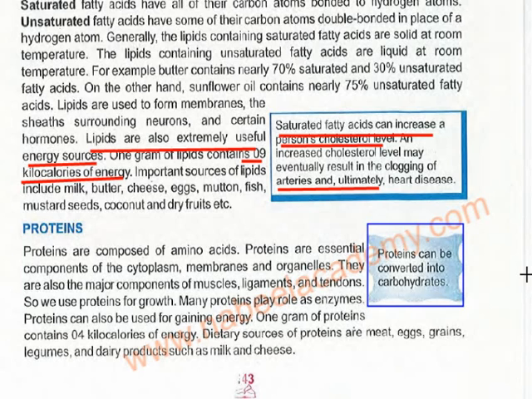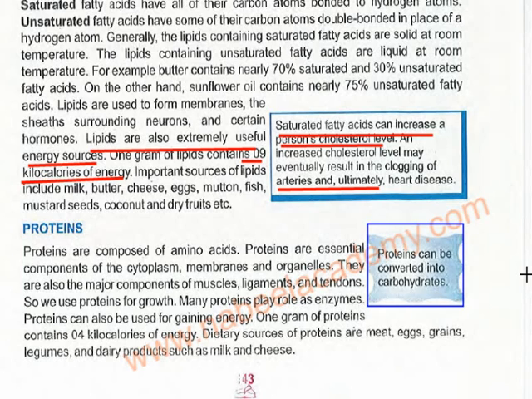Proteins are composed of amino acids. Proteins are essential components of cytoplasm, membranes, and organelles. These are also the major components of muscles, ligaments, and tendons. So we use proteins for growth, and they are used for building structure also.